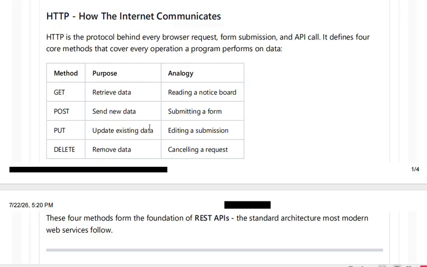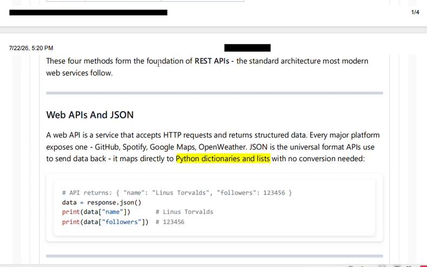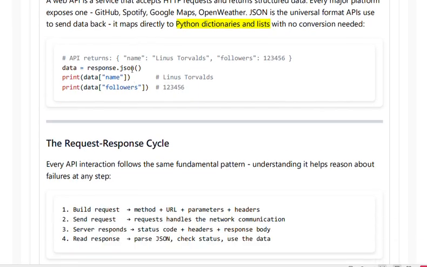PUT means updating existing data. I have already submitted the form, and now I'm going to edit the submission form. That is PUT. DELETE means I have edited it, I have used it, but I don't want it now, so I'm going to delete it. I'm going to cancel the request. I don't want that data. These four methods form the foundation of REST API, the standard architecture most modern web services follow.